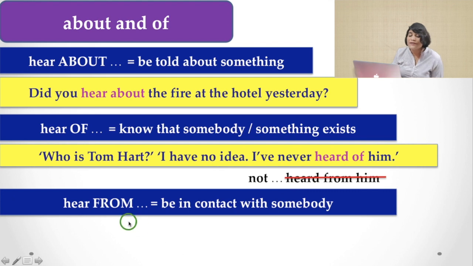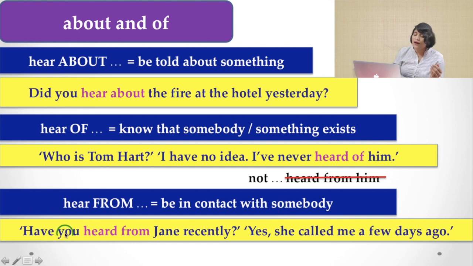So here, hear from means to be in contact with somebody. That means when we are in contact with somebody or we get some news or information about somebody, we use hear from. Let's see the example. Have you heard from Jane recently? Yes, she called me a few days ago. Here, heard from means you get some news or information about Jane because she called or phoned you a few days ago. In that context, you have to use hear from. So this is the difference.